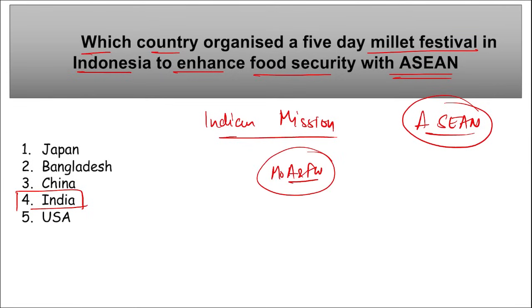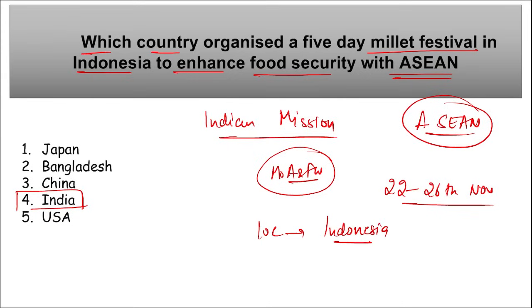Because it is related to millets. This was held from 22nd to 26th of November. The location where this was held is Indonesia, right? Next thing, remember, this festival was inaugurated where? It was inaugurated in Jakarta, Indonesia, and the main aim of this festival was to raise awareness and create a market for millets and millet based products.